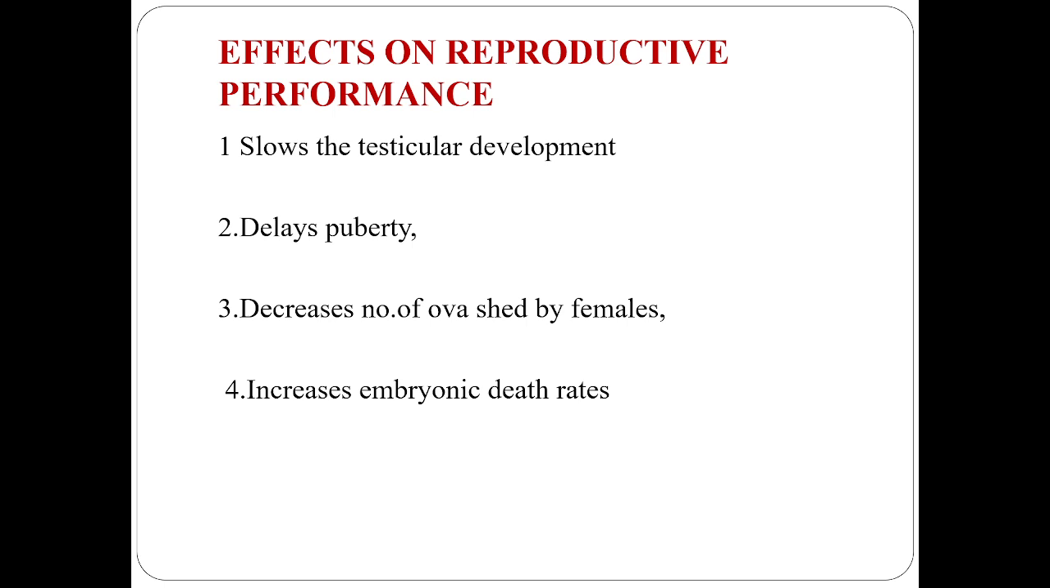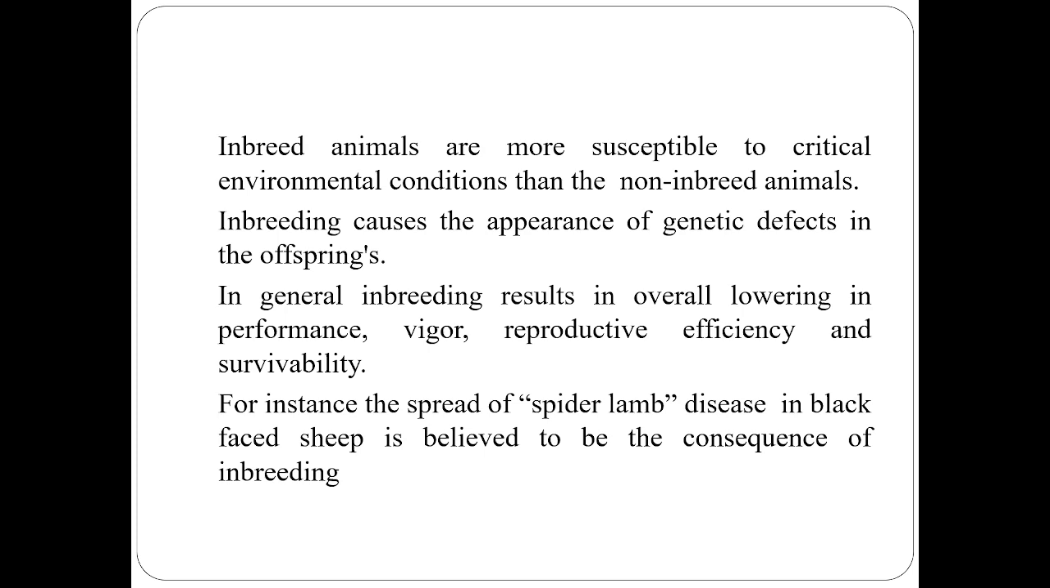Next, it decreases the number of ova shed by the females. It increases embryonic death rates. All these are the effects on reproductive performance of the animal due to inbreeding. And inbred animals are more susceptible to critical environmental conditions like drought or lack of sufficient food materials, fodder. All these conditions will be more critical than for non-inbred animals.